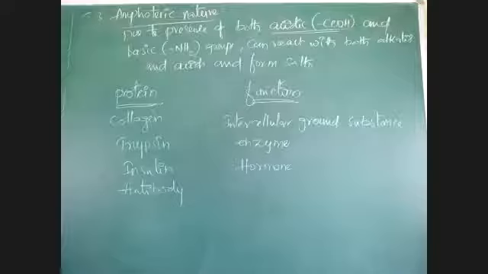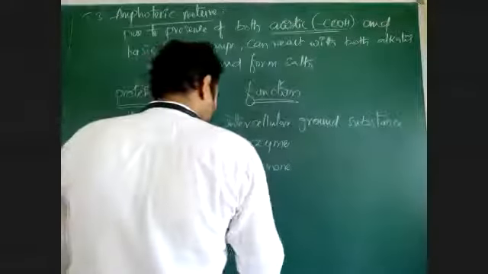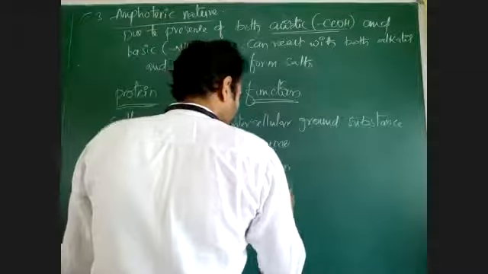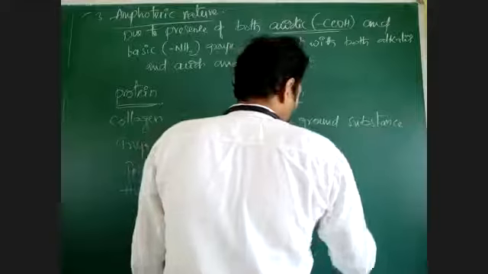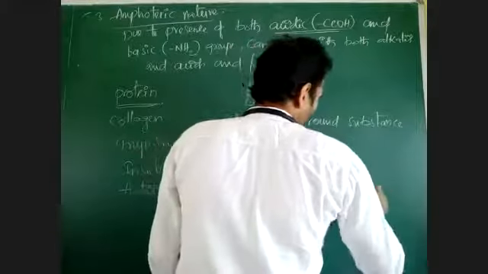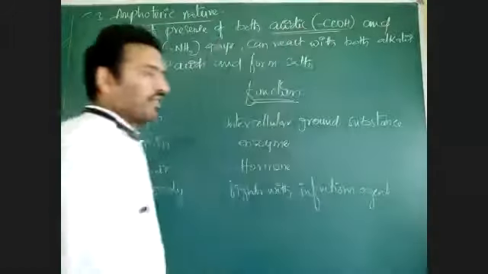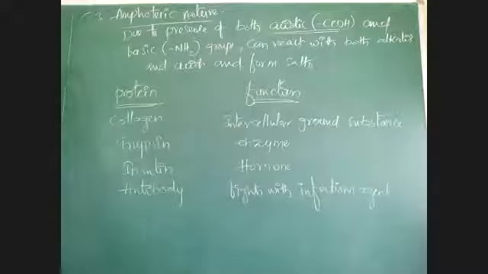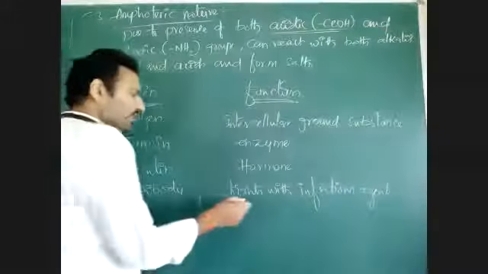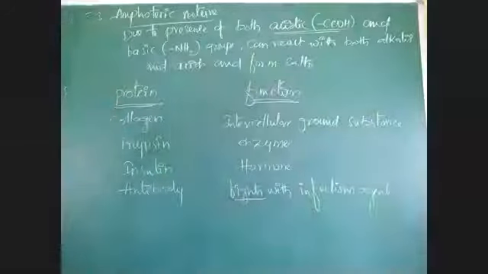That antibody will fight with pathogens or infectious agents. The pathogenic substances like viruses, bacteria, fungi can cause infection. These antibodies can combine with, fight with that infectious agent.